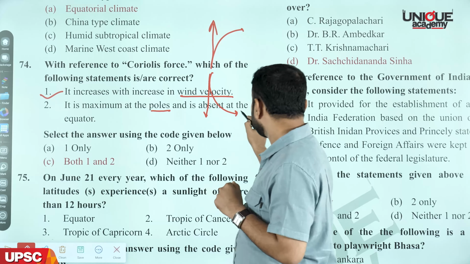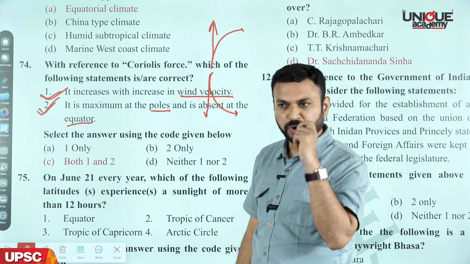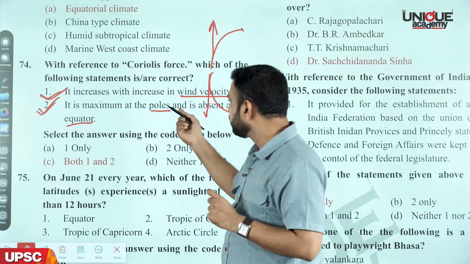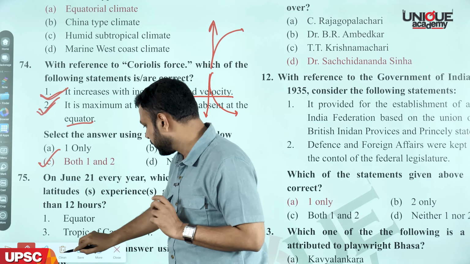The second statement says minimum at the poles and absent at the equator. So the first statement is correct, and even the second statement is correct. We know that this Coriolis force is minimum at the poles and it is nil, or zero, at the equator, and this is the reason why tropical cyclones are not formed along the equator but just north and south of the equator. So the answer is C.